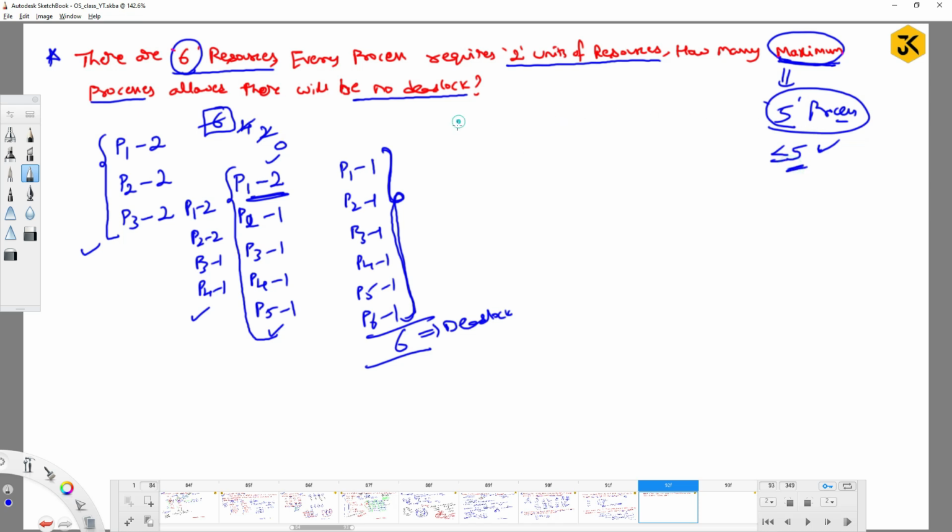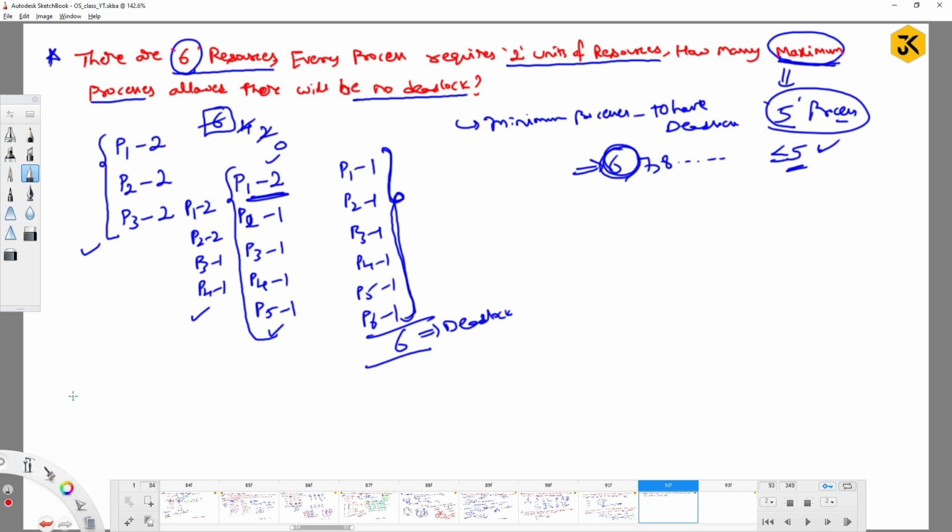So if the question is modified, like how many minimum processes are required to have deadlock, then the answer will be 6, right? So 6, 7, 8 and so on. Out of all those, the minimum value is 6. So the answer will be 6. Okay, fine.